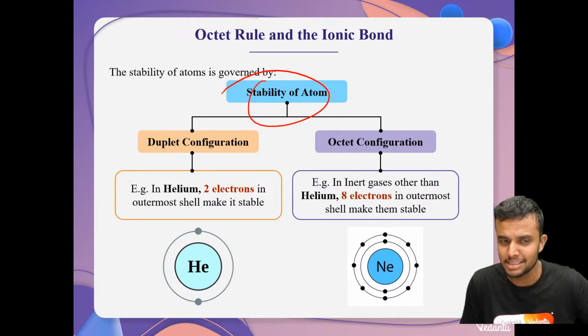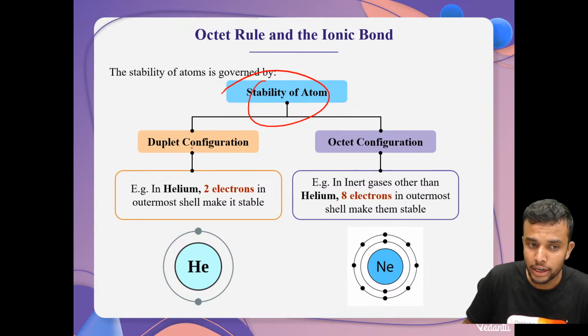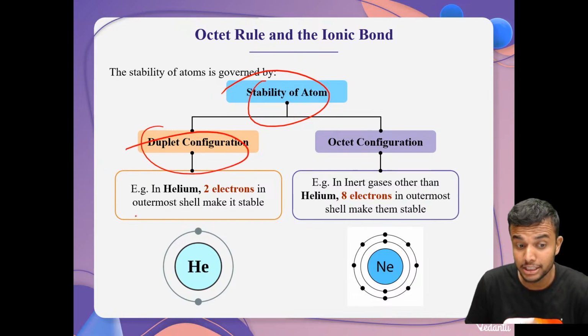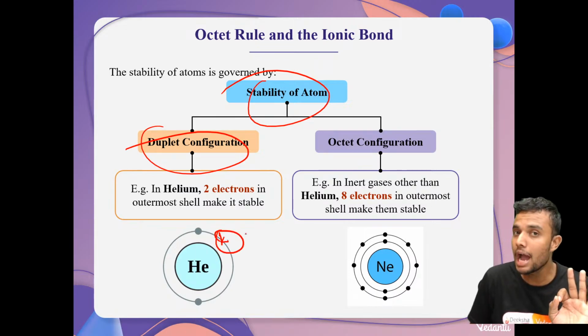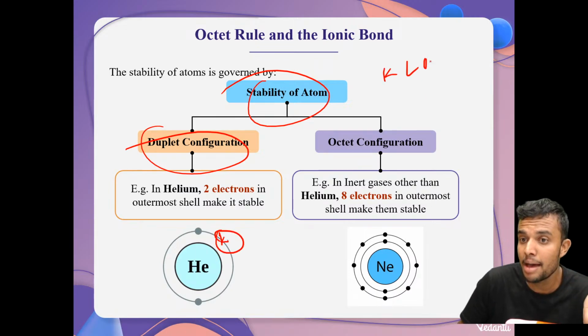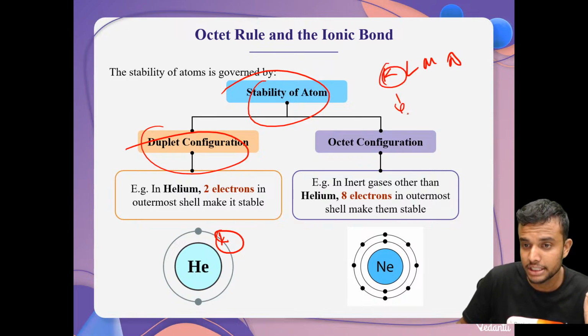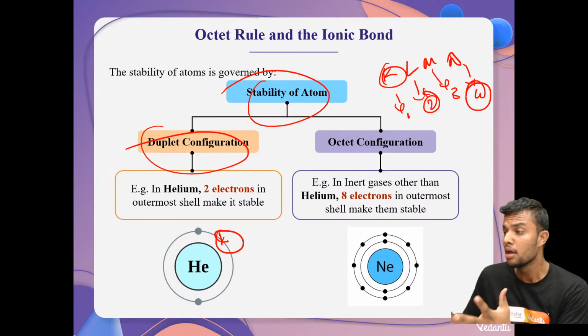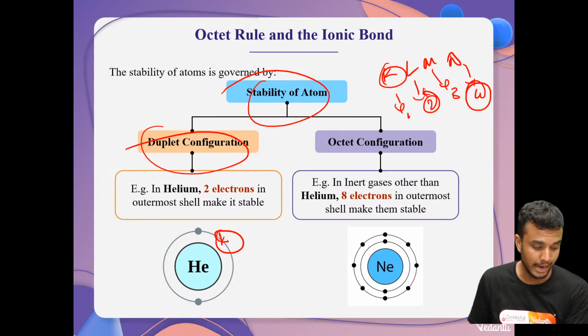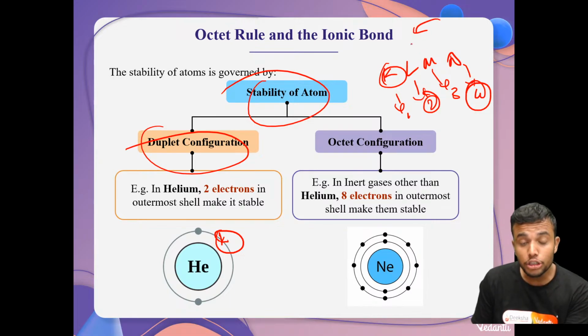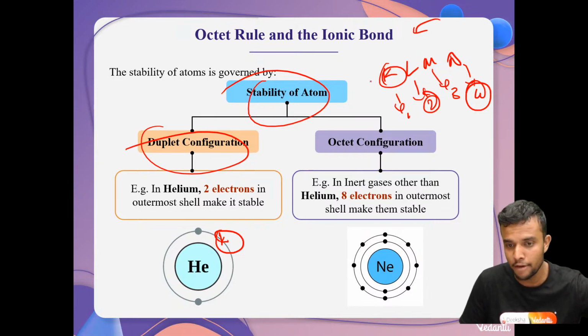Stability of an atom completely depends upon two important configurations. First one is duplet configuration, only for the K shell. We already know we have shells K, L, M, N. The K shell is the first shell, L shell 2, third, 4. We already know the Bohr-Bury electronic distribution, the electronic configuration for every atom.